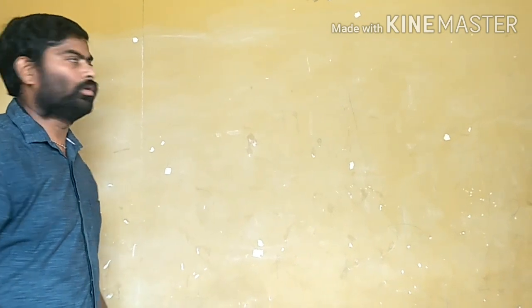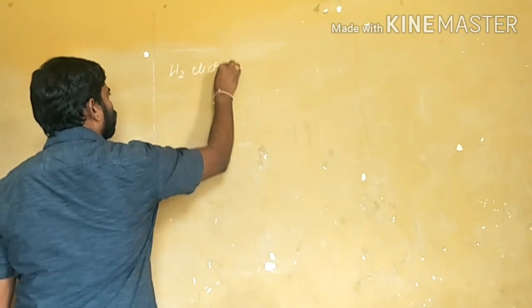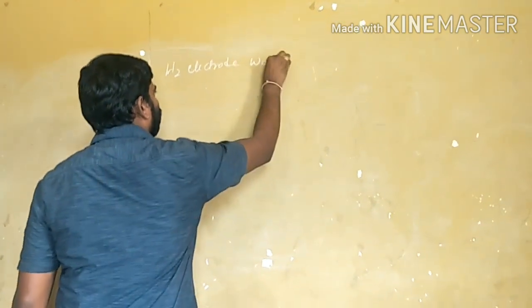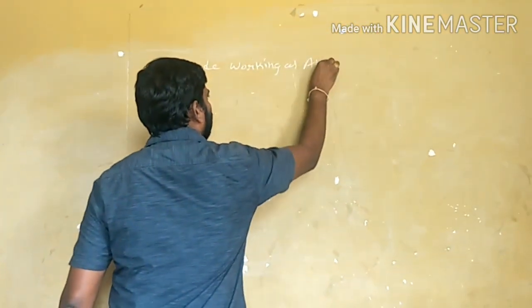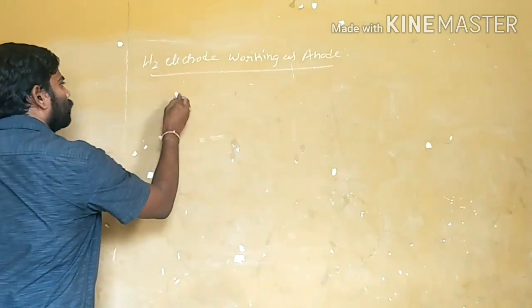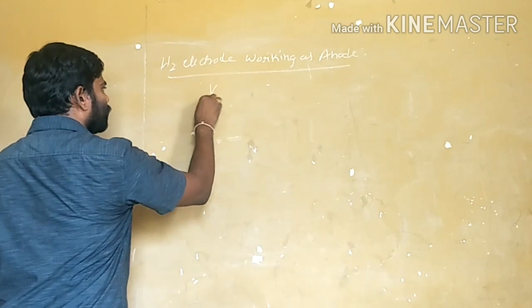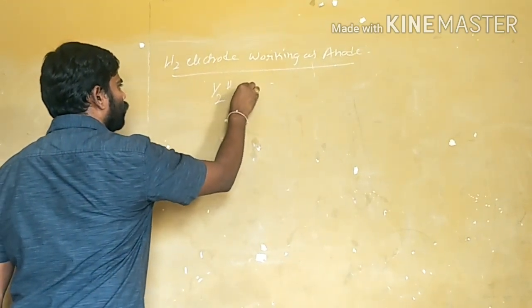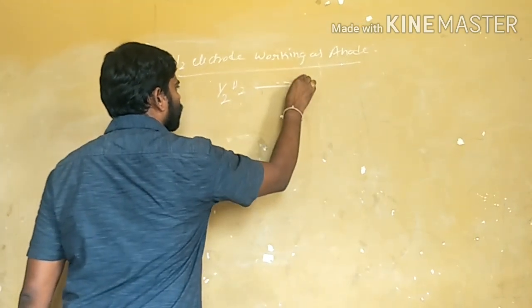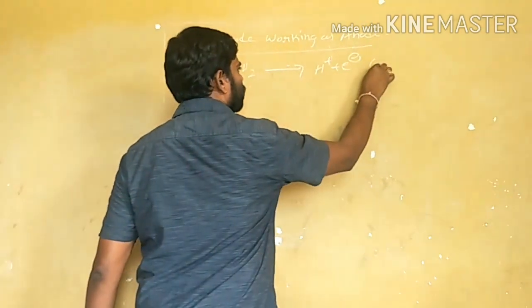The standard hydrogen electrode is working as an anode. If it is working as an anode, then an oxidation reaction is possible. What is that oxidation? Loss of electron. That is H2 gives rise to H plus by loss of electron. This is oxidation.